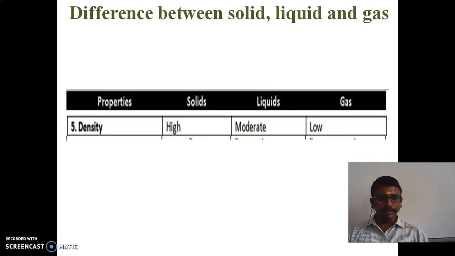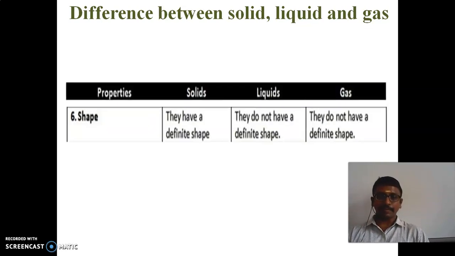And next, density. Density for solid is high. For gases it is low, and for liquid it is moderate, medium. And next, shape. Solids have a definite shape. Liquids do not have a definite shape, and gases also do not have a definite shape.